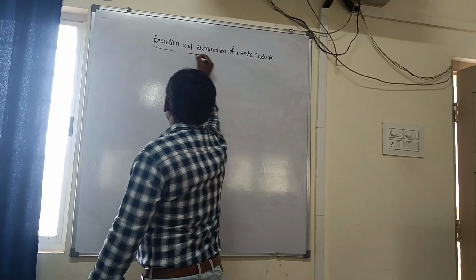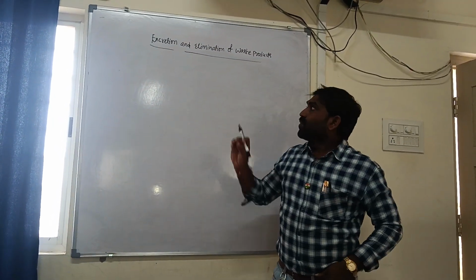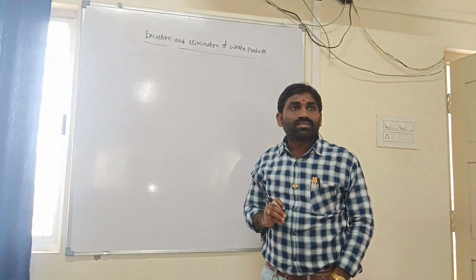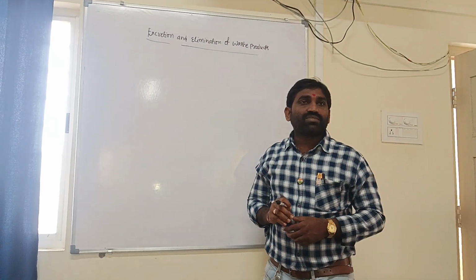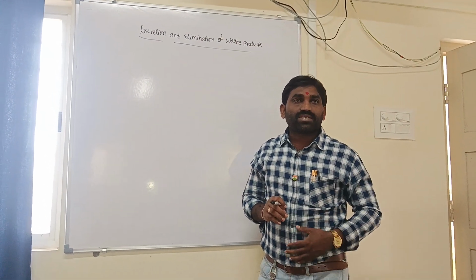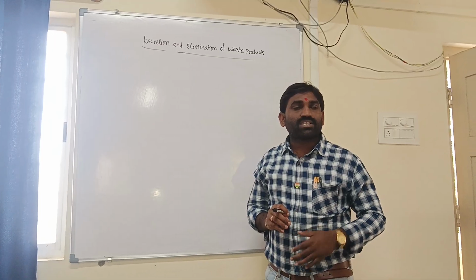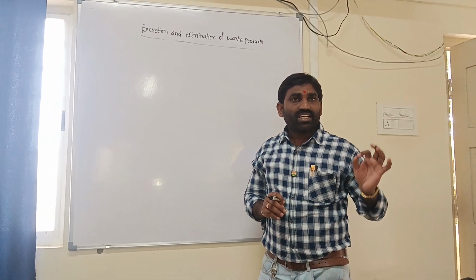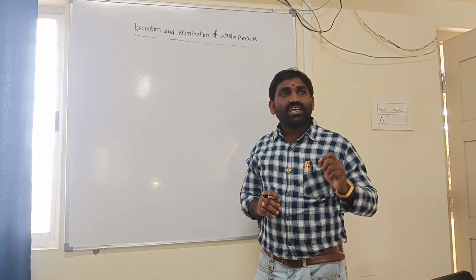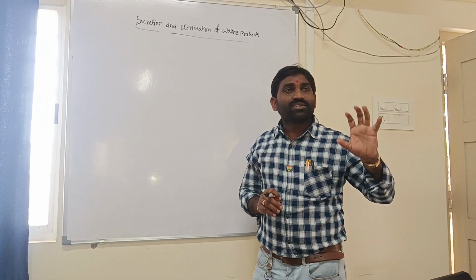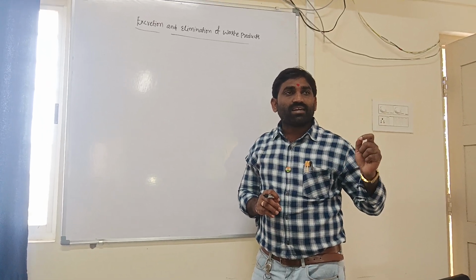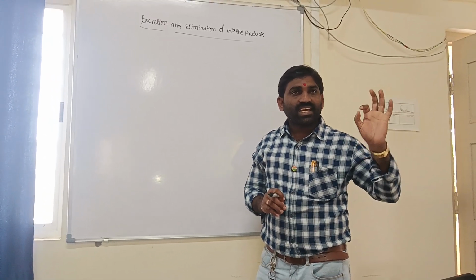First of all, what is the excretion process? The process of elimination of nitrogenous waste or metabolic waste is called excretion. Excretion is carried out by the excretory system in human beings. The major organ in the excretory system is the kidney.